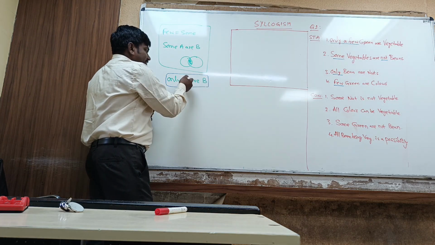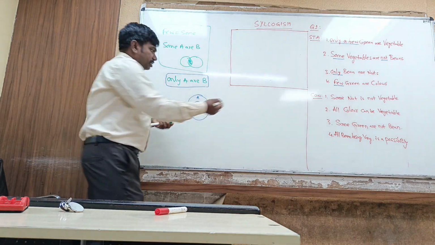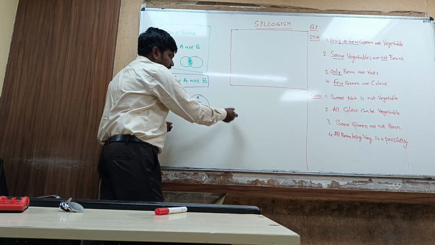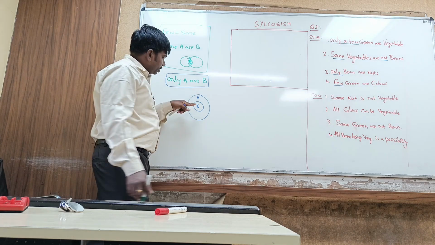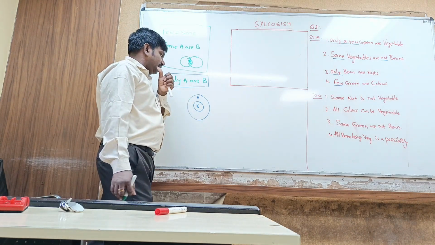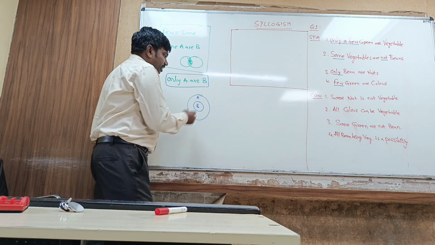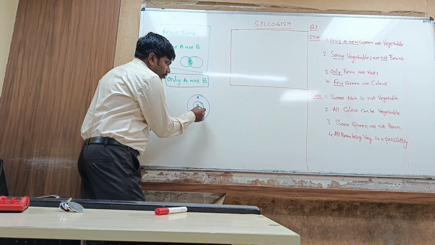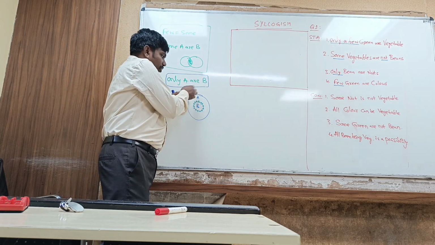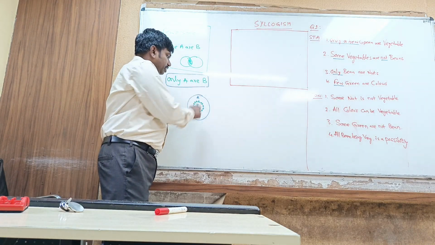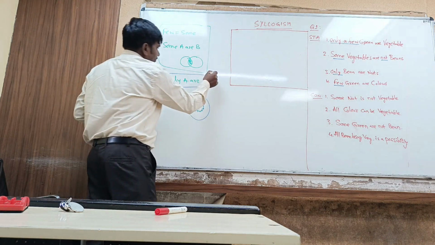Let us keep complete B inside A. B is inside A. So if any circle comes, it can intersect with A only, but it should not intersect with B. But if we leave our diagram like this, it is the same diagram as all B are A. So to avoid the overlapping of B with any other circle, let us make a fence over B so that no other circle enters into B other than A. So only A are B, no other thing is B. This is the fence over B so that no circle enters into B. This is the basic diagram for only.